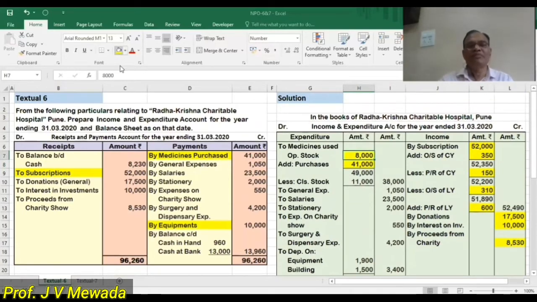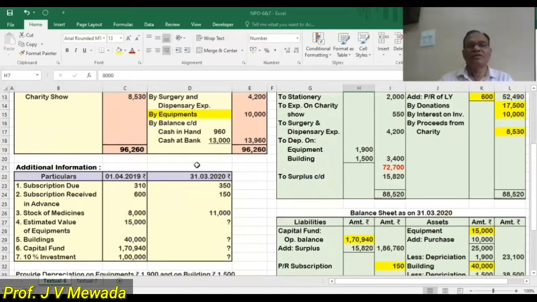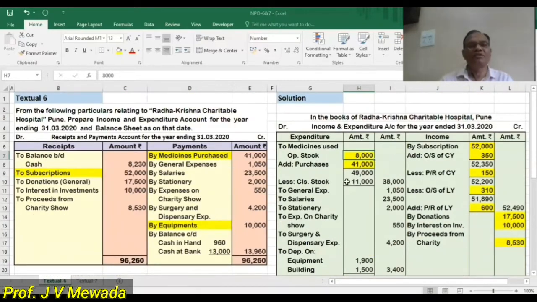The second effect is already completed in the opening balance sheet. And the second item, 11,000, that is the closing stock of medicine, 11,000. So that we are subtracting, 11,000. Okay, so 41,000 plus 8,000, that is 49,000, minus 11,000. So in the outer column we have 38,000.